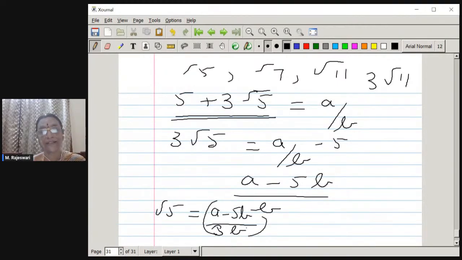This fraction is a rational number. If this is a rational number, but root 5 is an irrational number, which is a contradiction. Therefore, our assumption is wrong. Therefore, 5 plus 3 root 5 has to be an irrational number. We should end like this. Therefore, it is an irrational number we have proved.